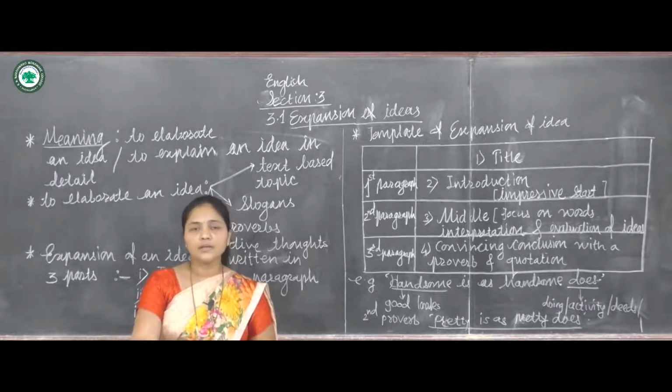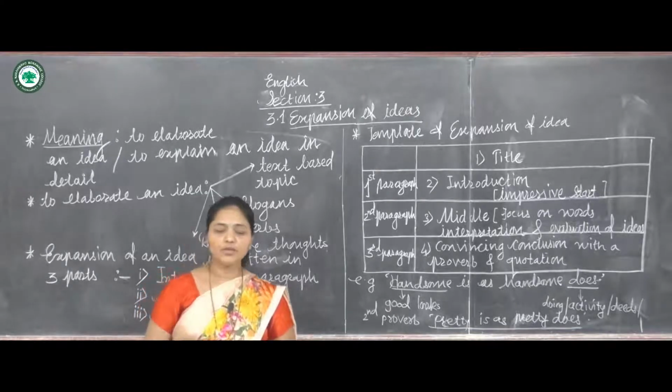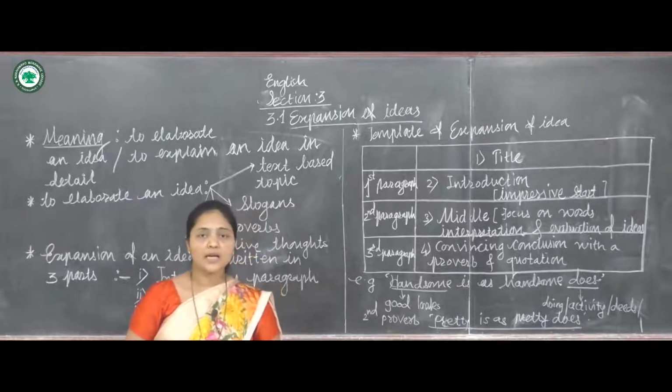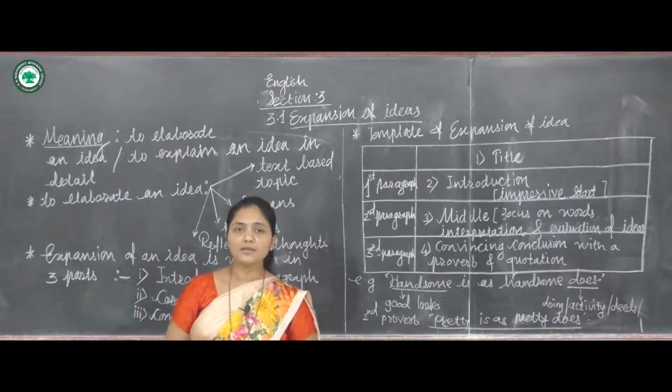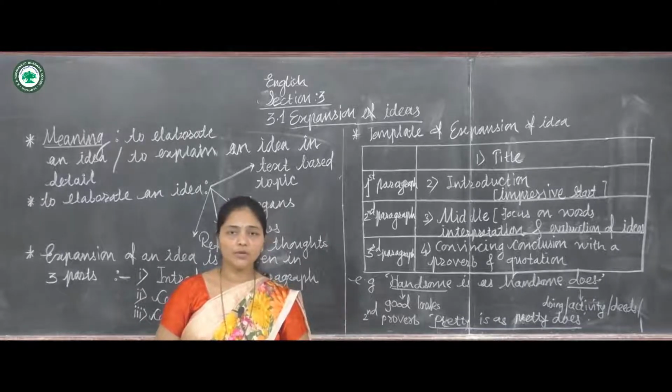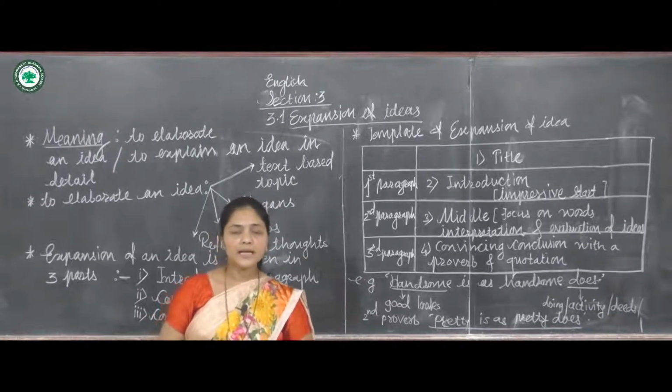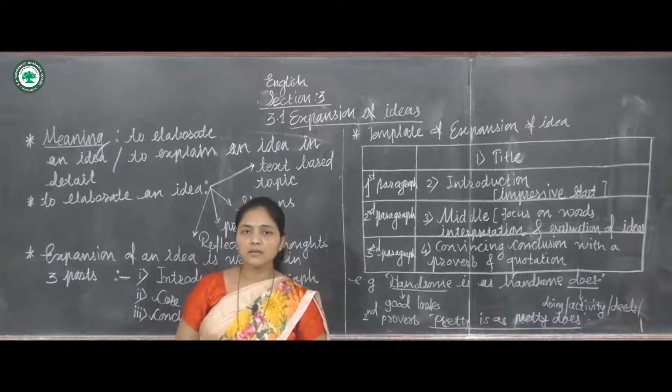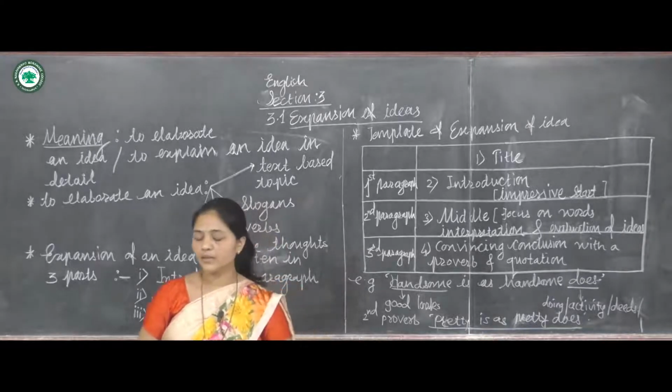In the 12th board examination you have this question, especially in question number 4 C, and in 11th you have the same question in your question paper, that is question number 4 B1. So it has 4 marks for this topic.